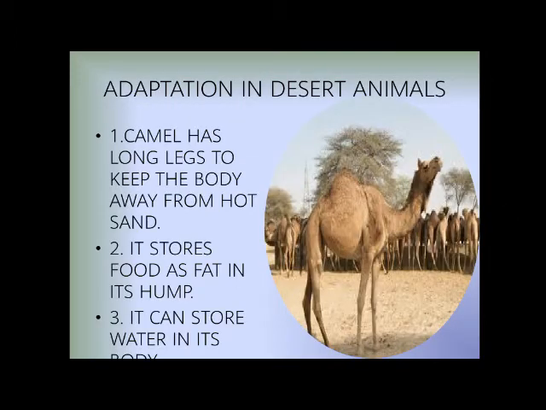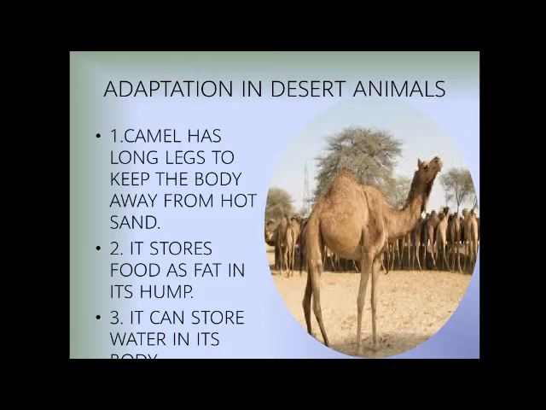Now adaptation in desert animals. Now we have seen the desert plants, how they are adapting. Now let's see how the adaptation is done in desert animals. Number one, the camel has long legs to keep the body away from the hot sand. If you see the camel, you can see in the picture that long legs are there on these animals. Why? So that their body can be kept away from the hot sand.